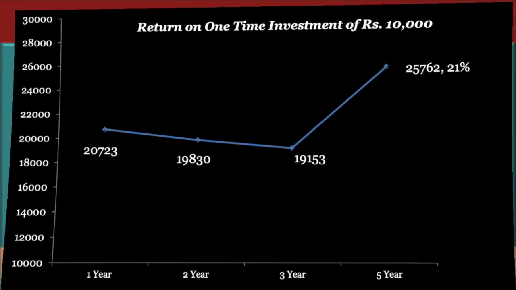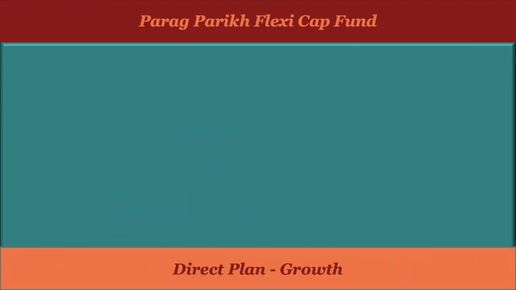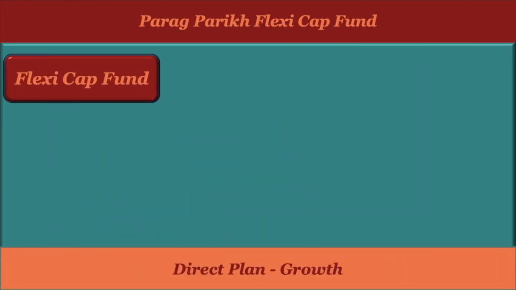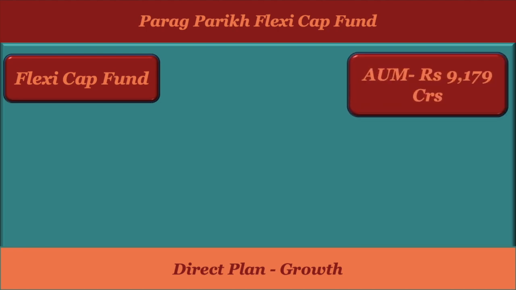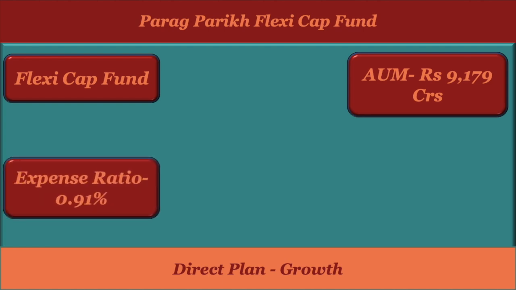Our next mutual fund is a very famous mutual fund, Parag Parikh Flexi Cap Fund. It is a flexi cap fund and it has the flexibility to invest in large, mid and small cap companies. And its asset under management is around 9,000 crores. In the last 1 year, the asset under management of this fund has grown 3 times due to the massive popularity of this fund. And the expense ratio this fund is charging is 0.91%.